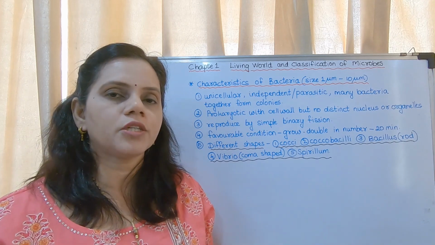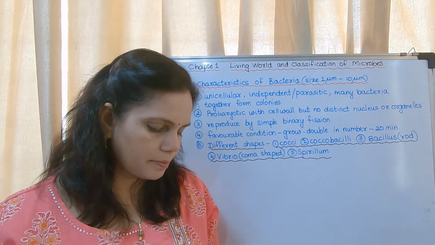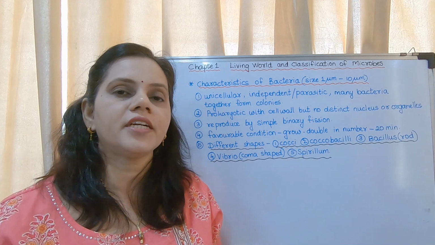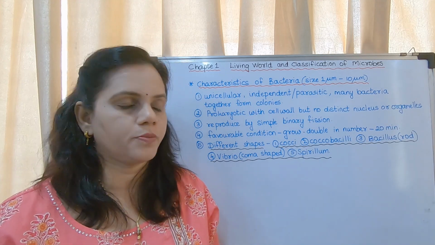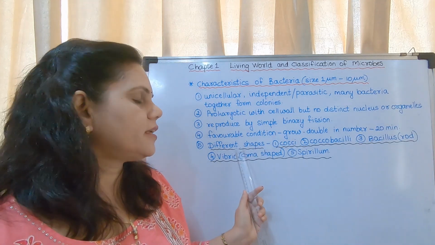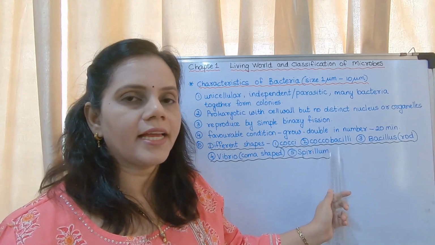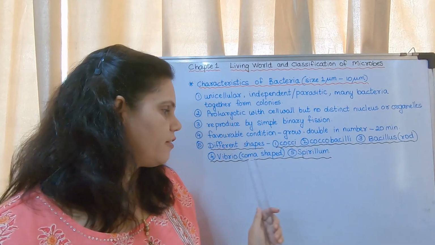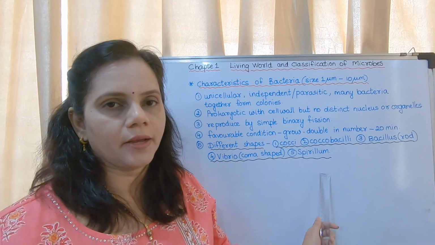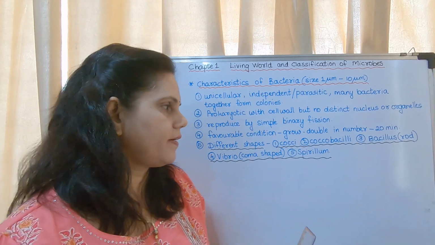Now in the textbook they have given a diagram on page number 3 of different shapes of microbes, of bacteria. The different shapes are cocci, Coccobacilli, Bacillus, Vibrio and Spirillum. Okay, these are the shapes they have given.